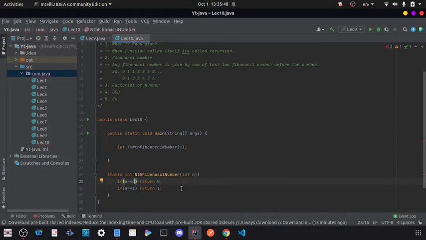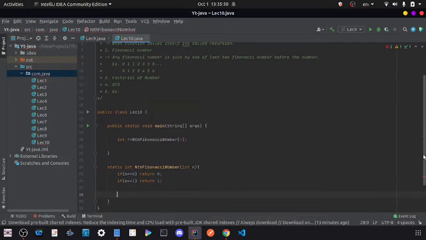And what about n greater than 2? So we have to just return nth Fibonacci of n minus 1 plus nth Fibonacci of n minus 2. So you can see that any Fibonacci number is given by the sum of the last two numbers. So here I am doing the same. Let's just run and see our output.